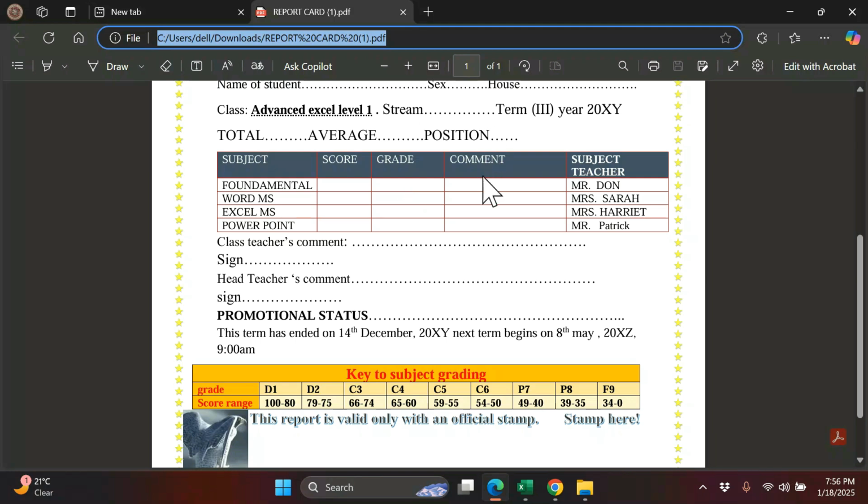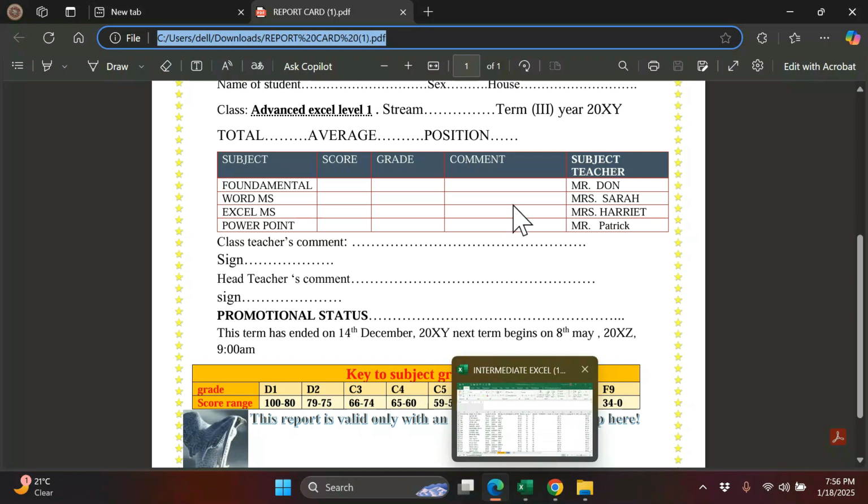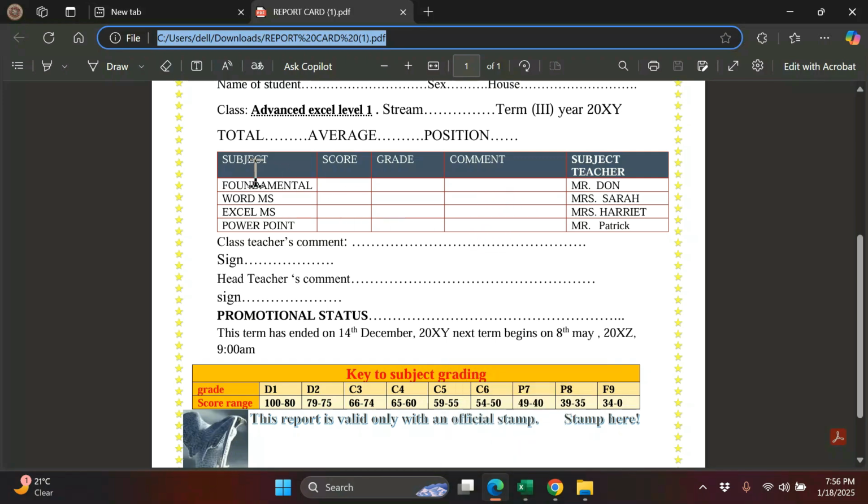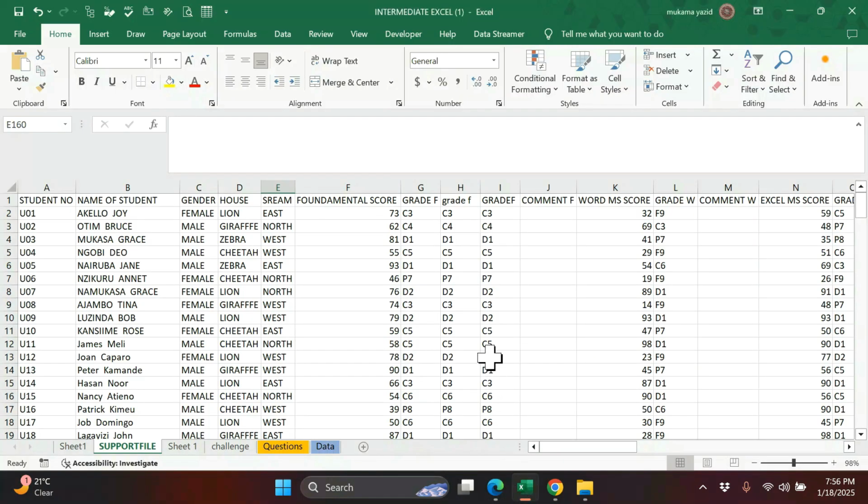We are remaining with the comment for each subject. So let us go to our Excel and calculate the comment here. Just a comment like very good, excellent, poor, like that. Let us go to our Excel and see how we can calculate that one.